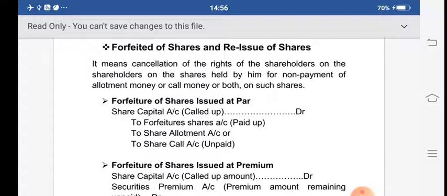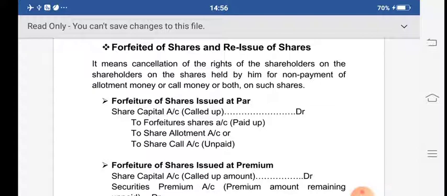That is why the company has the right to cancel the rights of the shareholder. So this is nothing but the forfeiture of the shares.